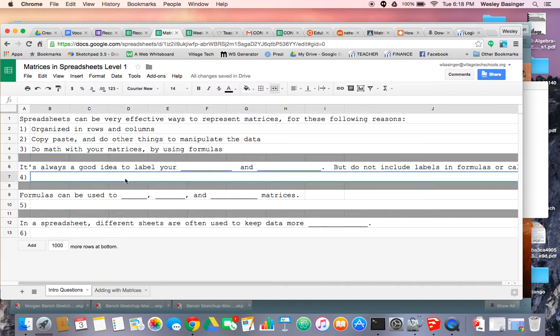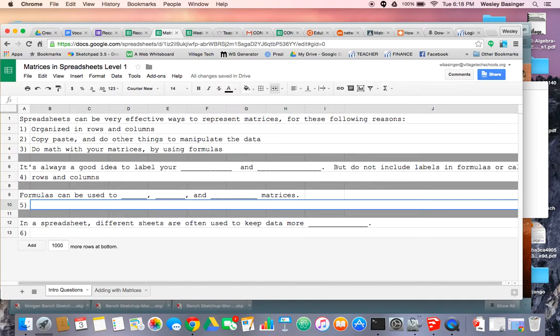Okay, that's very powerful, and I'm going to give you some examples of how you can do that. Just a couple of things that you should always do as you're working with matrices in a spreadsheet. It's always a good idea to label your rows and columns. Okay, helps you know what numbers you're putting into your spreadsheet. Don't include labels in formulas or calculations because obviously they're not part of the calculation. Second, formulas can be used to add, subtract, and multiply matrices. So all the kind of math that we normally like to do with a matrix, we can do it with formulas and do some really cool stuff with that.